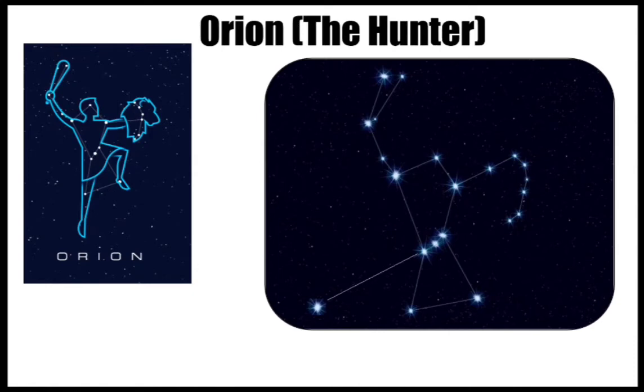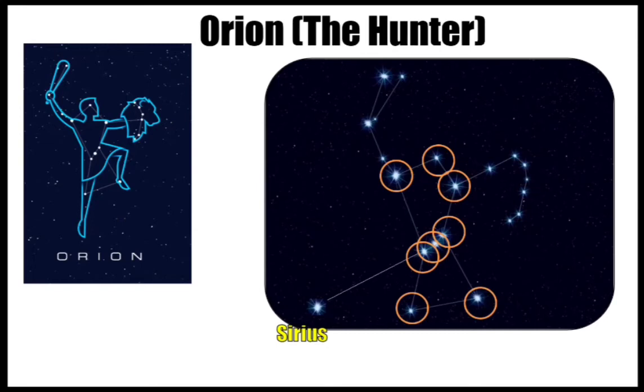One more interesting thing about Orion is that we can locate the brightest star of our sky, which is known as Sirius. Sirius can be located by using the three middle stars present in Orion. This leads to the Sirius star, which is the brightest star of our sky. Remember this, this question can come. These are the prominent stars which I have shown you with the help of circles.